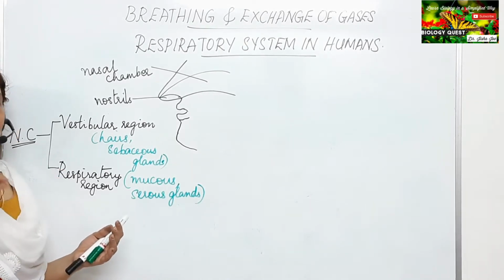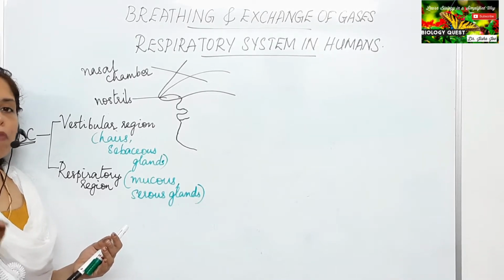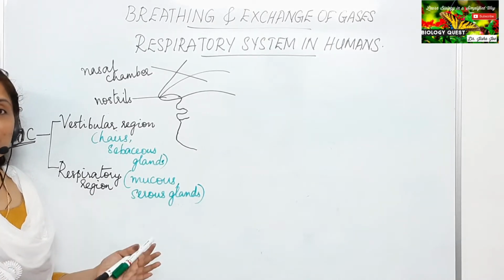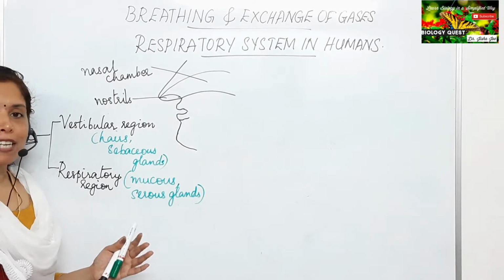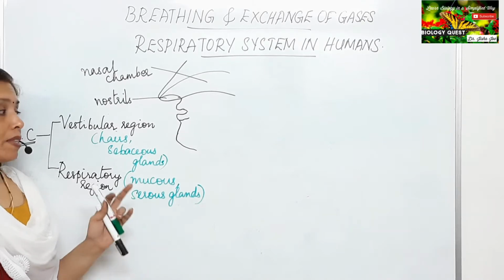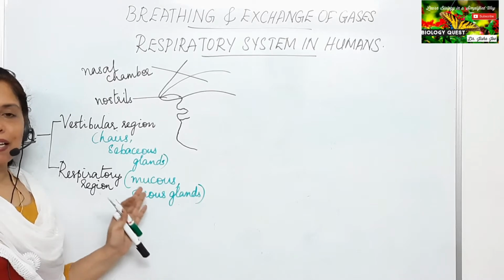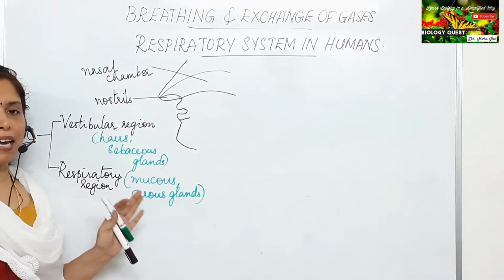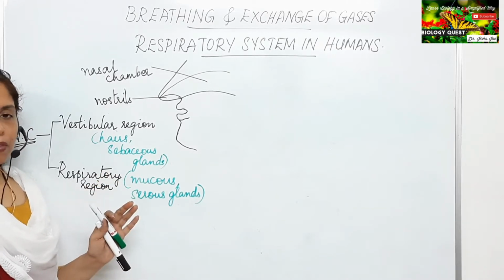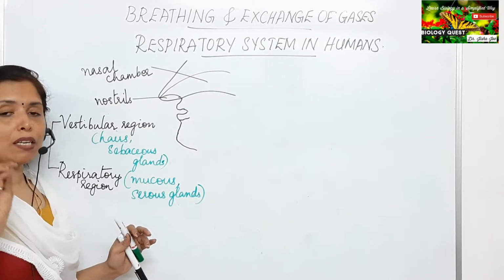And that is the reason why we say that we should always breathe through the nose and not through the mouth. If we breathe through the mouth, these processes will not take place. The removal of dust particles will not take place as there are no hairs in the mouth. The warming up and the moistening of the air also do not take place. So we should always breathe through the nose.